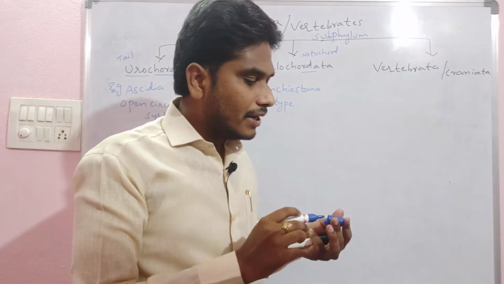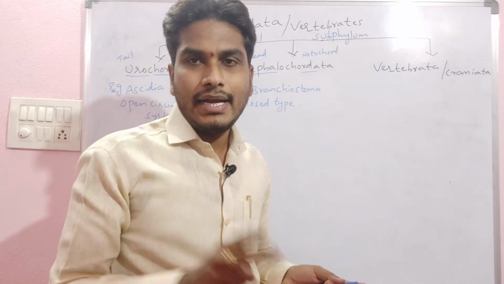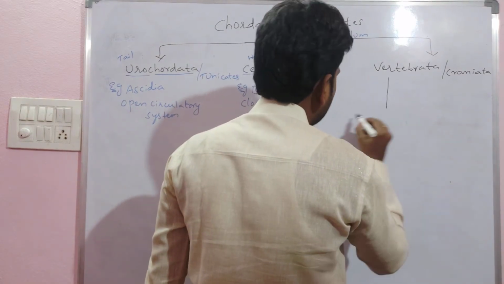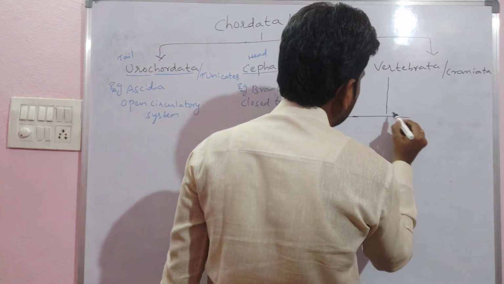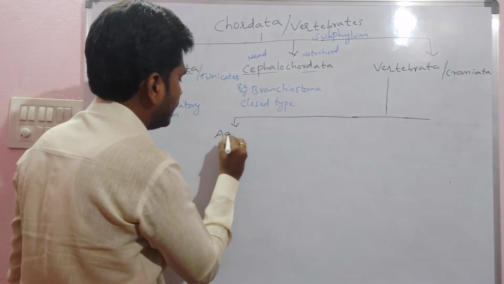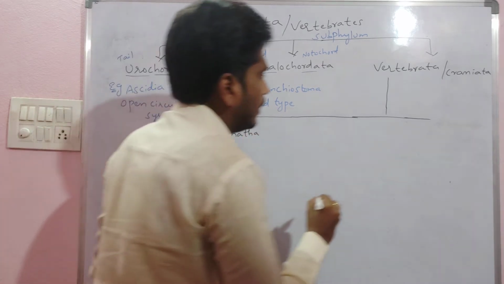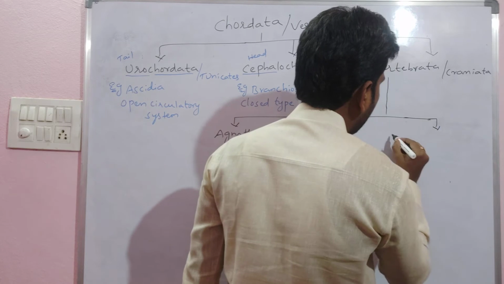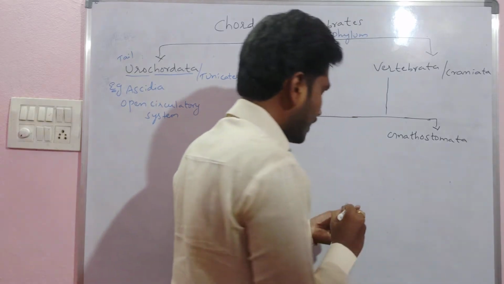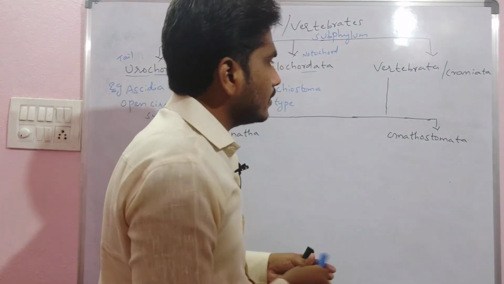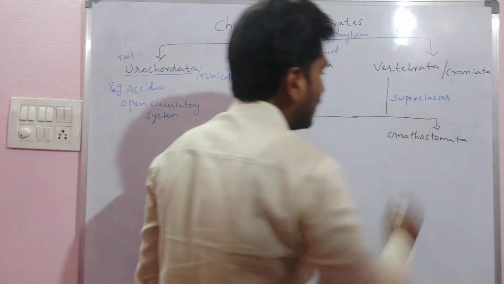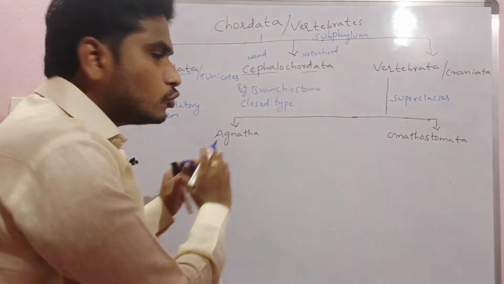Now the subphylum Vertebrata is again divided into two superclasses. The two superclasses are Agnatha and Gnathostomata. These are the two superclasses: Agnatha and Gnathostomata.